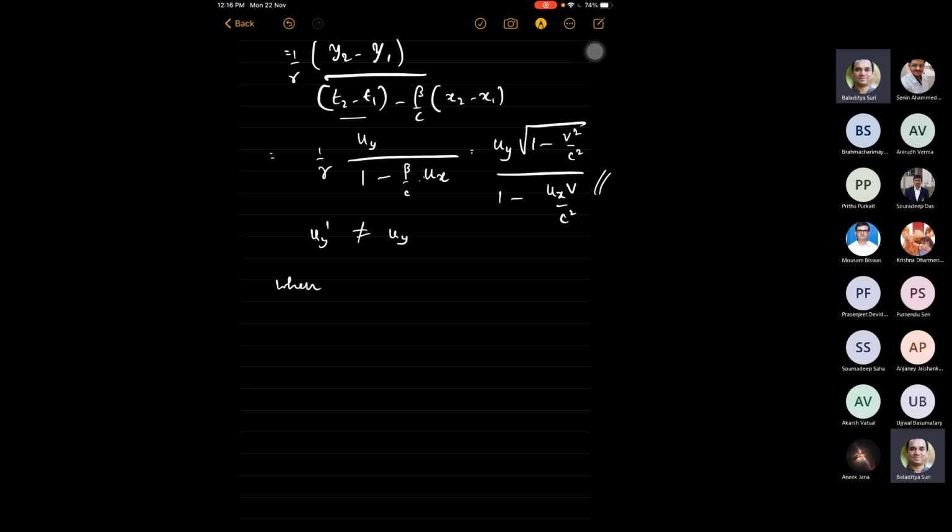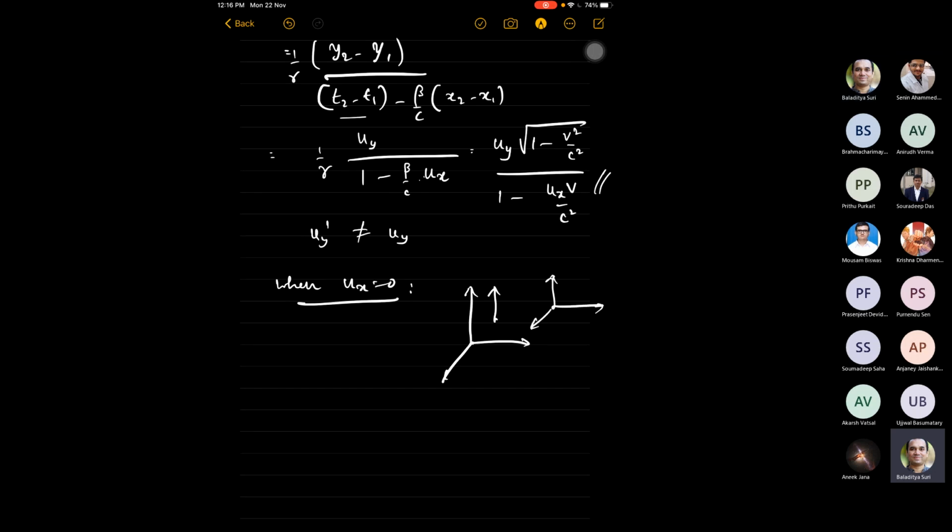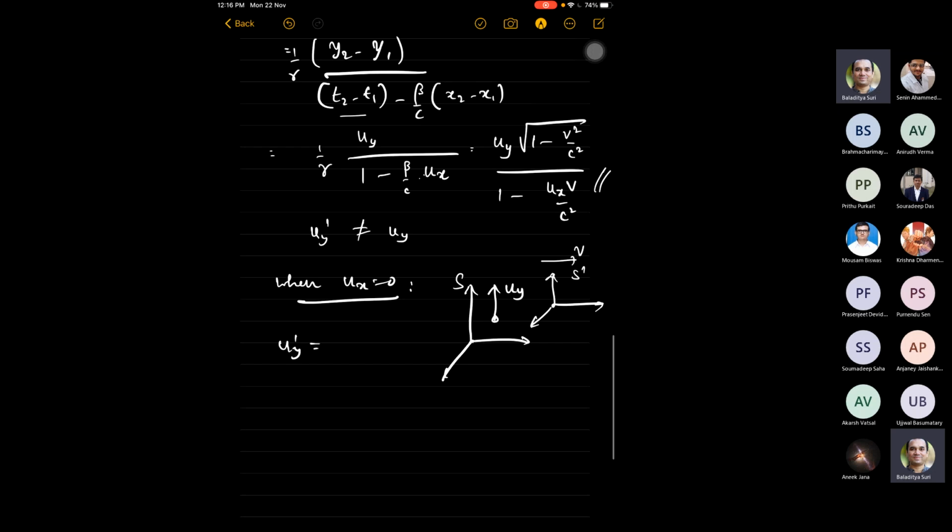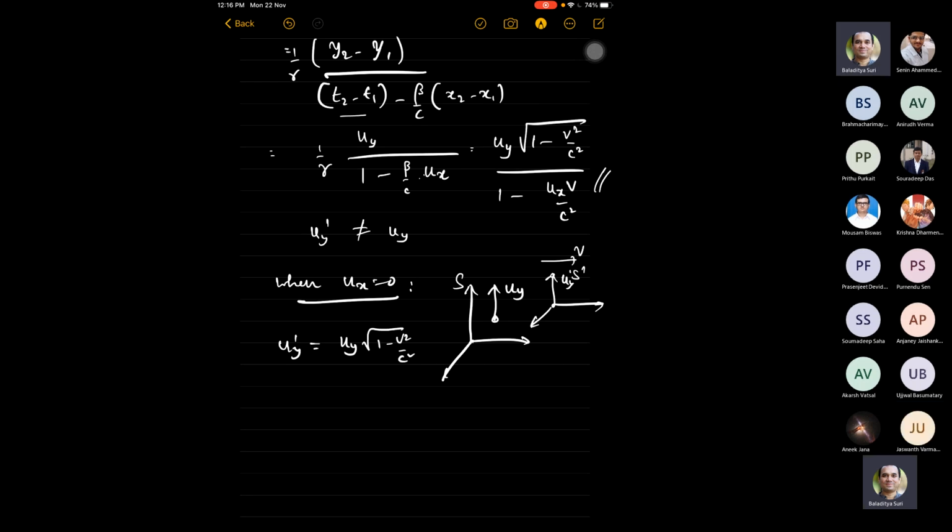When ux is 0, that is if in the frame S a particle is actually moving along the y direction, and the frame S prime is moving along the x direction with respect to S, then this particle, if it has a velocity uy, then uy prime will be uy square root of 1 minus v squared by c squared.